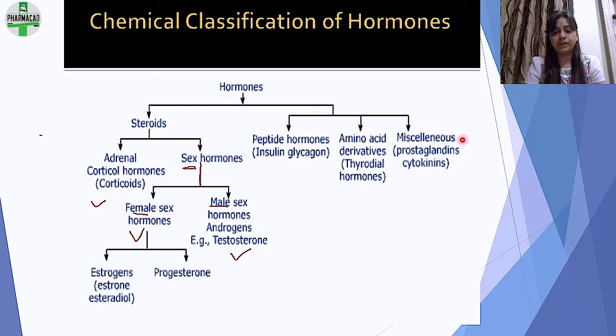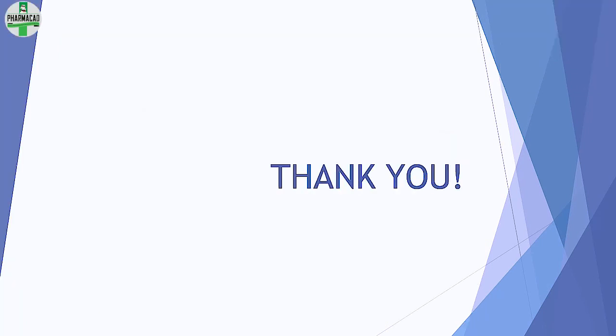This you can omit, miscellaneous wale, but yeah, this table is also good enough. This was the basic introduction, function and classification, mechanism of action, whatever you want to say, of hormones. After this video, we will be starting with each and every gland and discussing their function in utmost detail.